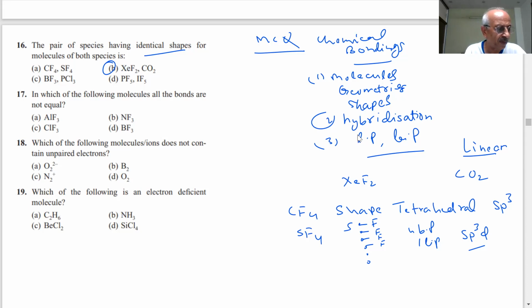Next question: in which of the following molecules are all bonds not equal? The bonds can be equal or not equal.